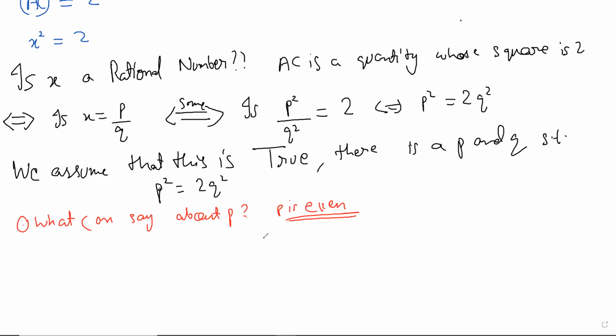Okay. P is even, right? So what does that mean? You have to really use it quantitatively in the equation. So you can say that P is equal to 2 times T. You can use anything. Might just create confusion otherwise. So P is 2 times T, and we just write it. So 2 times T square, that will be 4 times T square, right? 2 times T square is 4 times T square.